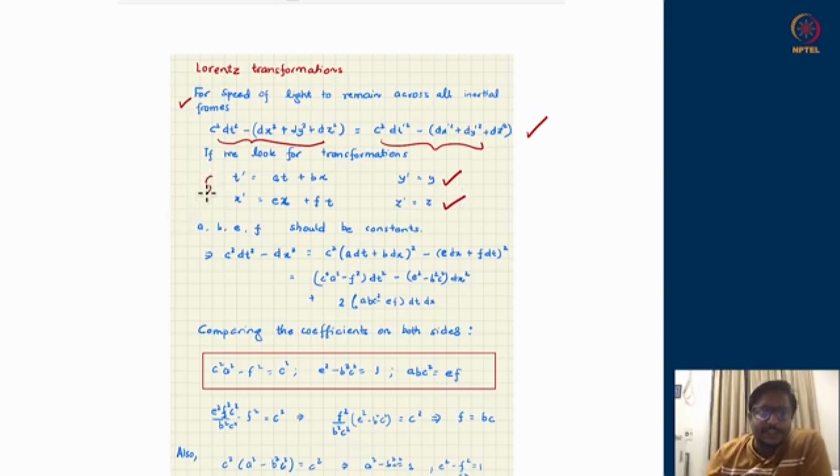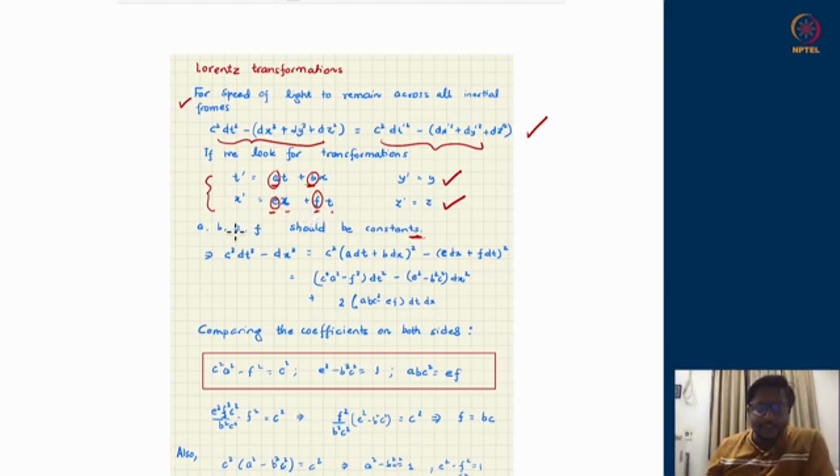And I suppose that there should be a linear relation relating the t primed and x primed to their counterparts in another inertial frame. So a linear transformation: a of t plus b of x, e of x plus f of t. These a, b, e and f are supposed to be constants. I'm using symbols a, b, not c and d, because c I'm using for speed of light, and I'm not using d because dx, dy, dz, d appears at various places. Therefore, in order to not confuse people, I'm using a, b, e and f.